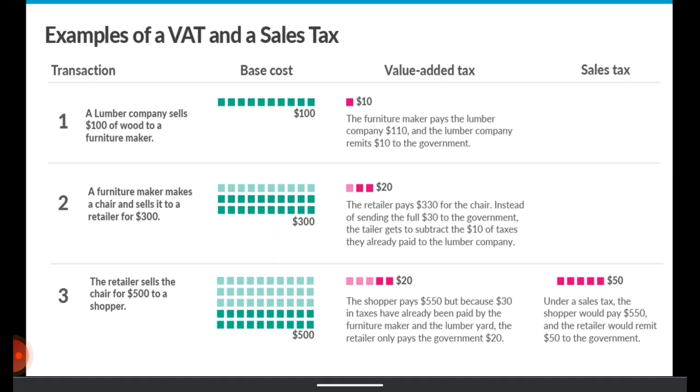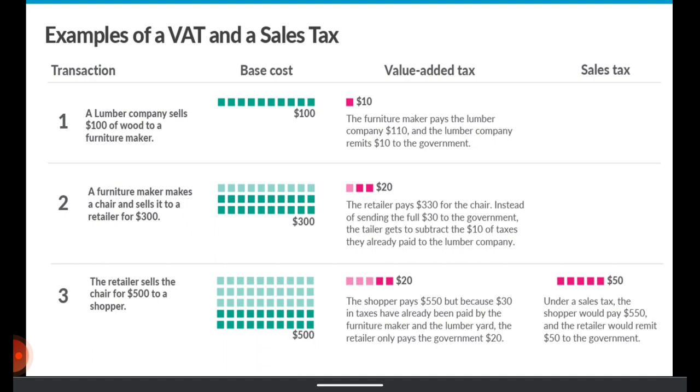Okay, so as you can see in the third column, that is VAT, value added tax, the furniture maker pays the lumber company 110, and the lumber company remits $10 to the government. So remember, the cost for the lumber company, including the profit which he makes, is $100. So the $10 which he charged extra to the furniture maker, he would deposit with the tax authorities. He would not keep that $10 over and above $100 with himself.